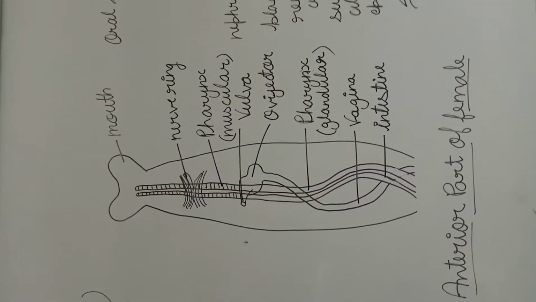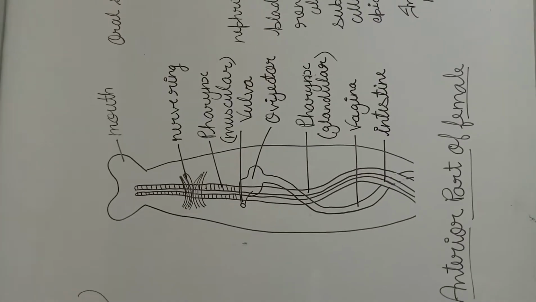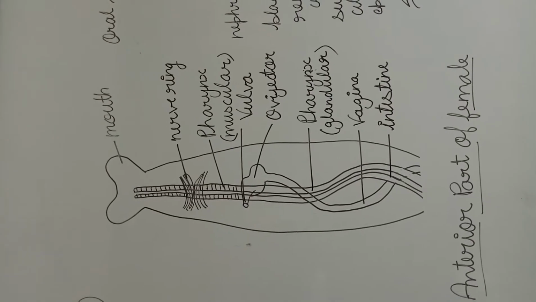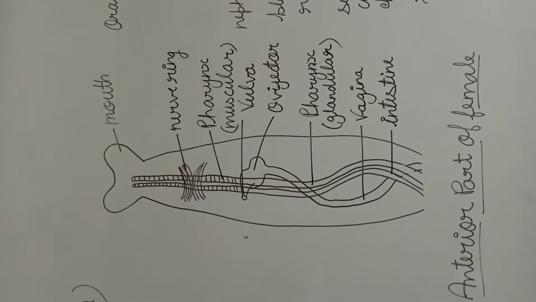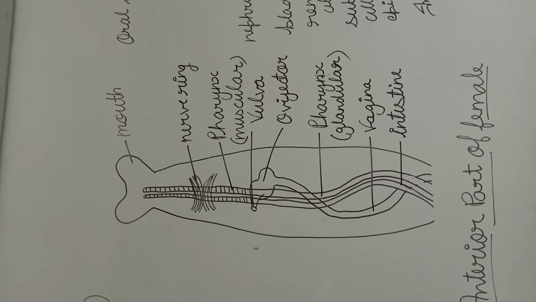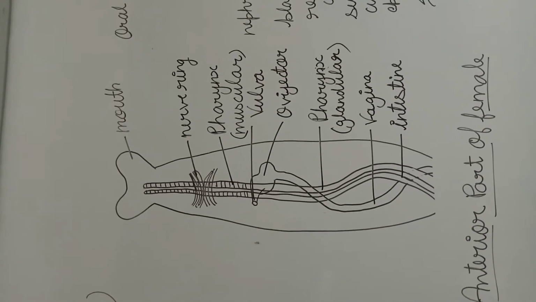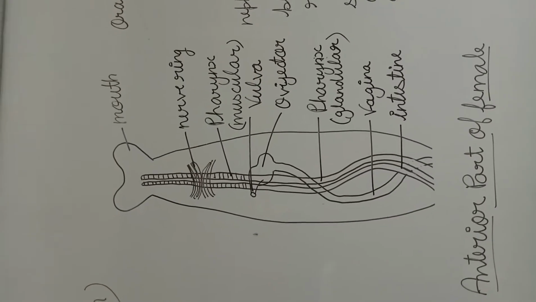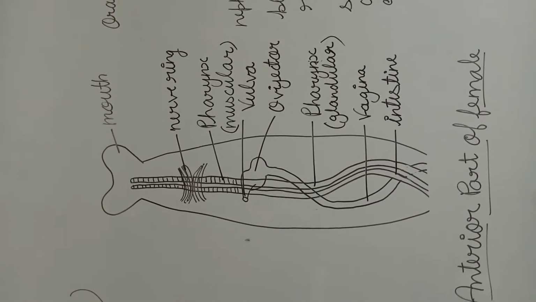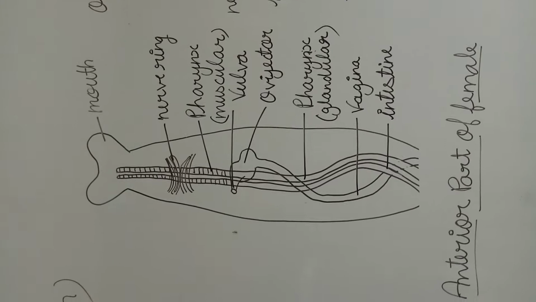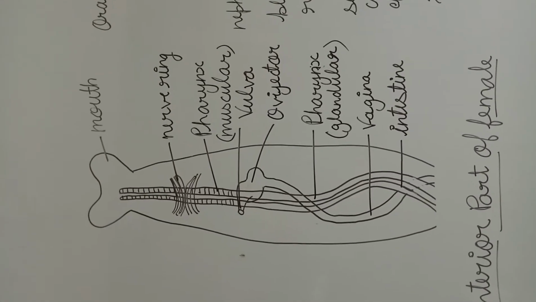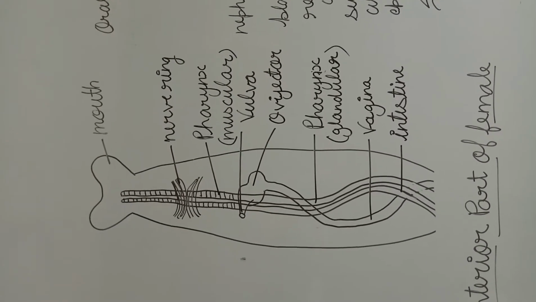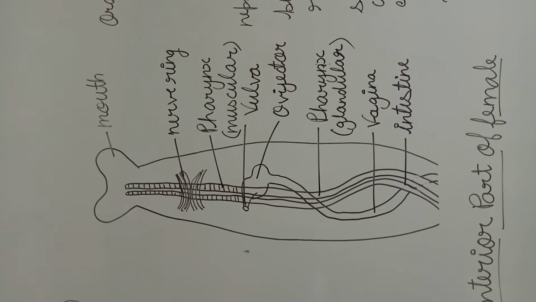See here, you can see the mouth that has a swelling structure. After the mouth, the alimentary canal will start, and in the alimentary canal a nerve ring is present that resembles the nervous system of the animal, because this animal belongs to the invertebrate group. After the nerve ring, the pharynx region is present. The pharynx is also divided into muscular and glandular forms. So the first part of the pharynx is muscular and the last part of the pharynx is glandular.